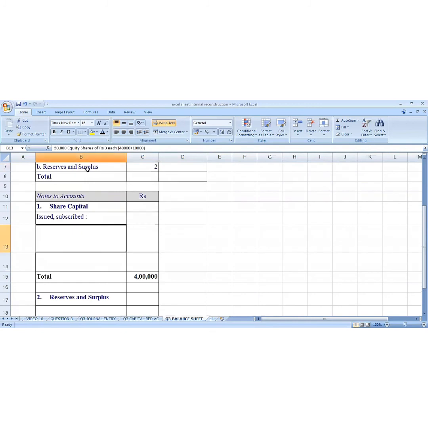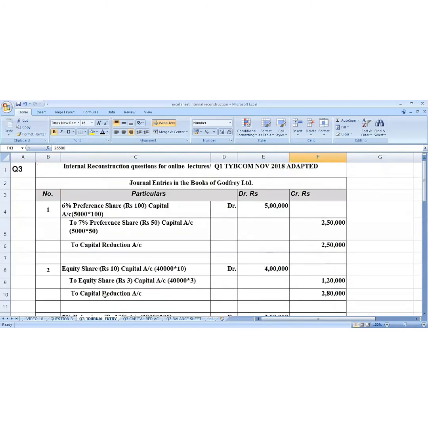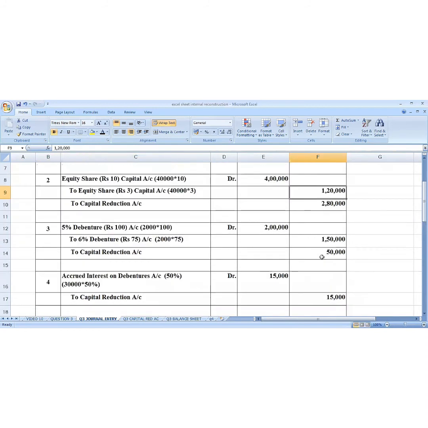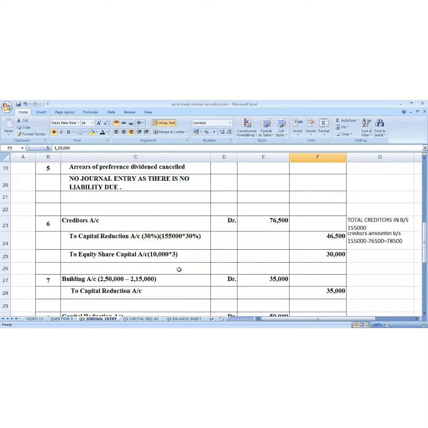For share capital, first is equity share capital, which is 40,000 plus 10,000 multiplied by 3. That is 50,000 multiplied by 3, 1,50,000. Where are we getting this 40,000 and 10,000? We are getting it from journal entry number 2 and journal entry number 6. So here we go to journal entry number 2. You will see over here 1,20,000. And here we go to journal entry number 6. You will see over here 10,000 and 30,000.